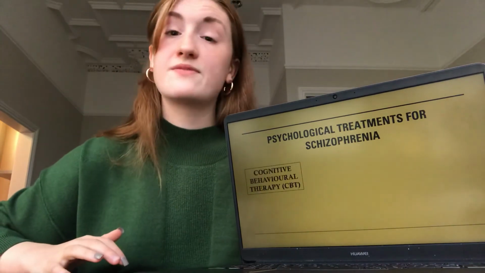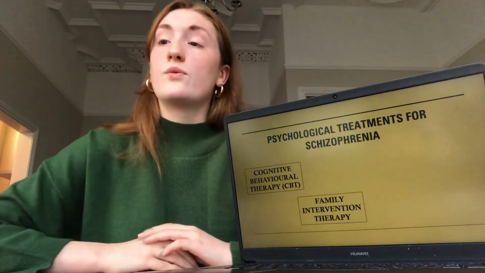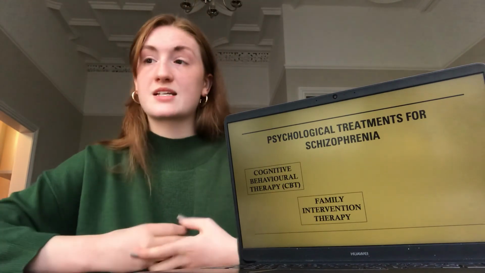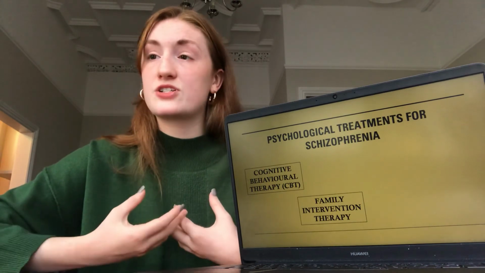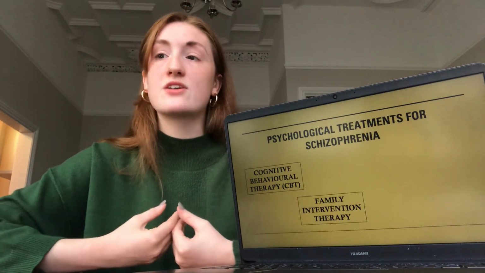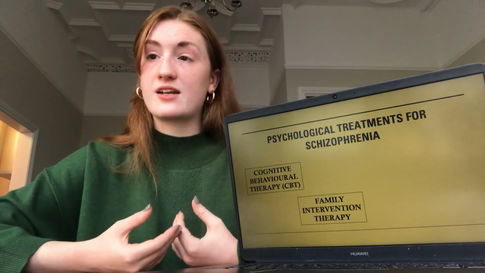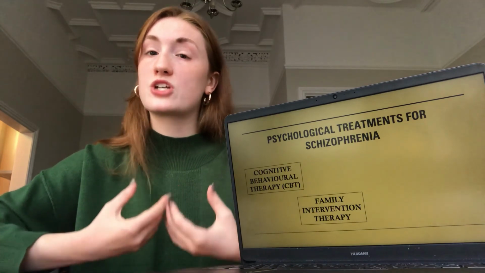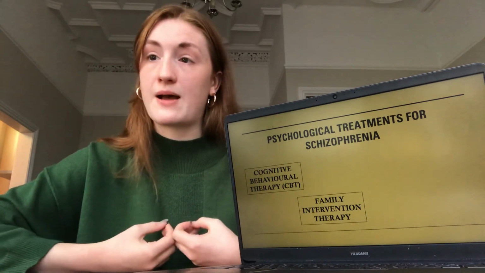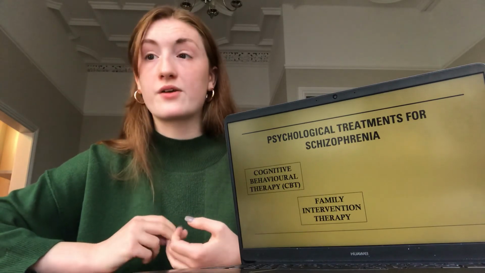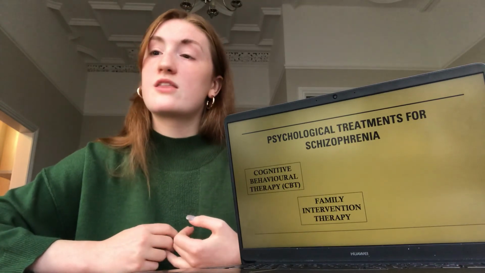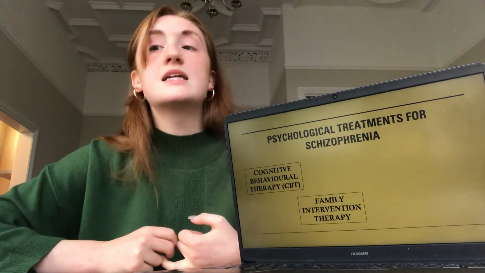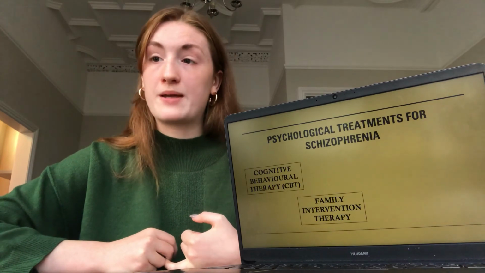Then there is family intervention therapy. With high expressed emotion within families, as explained by the social explanations for schizophrenia, there is a need for family intervention therapies as there can be a devastating impact on the family dynamics when living with a schizophrenic. Family therapies allow for views and feelings of all family members to be expressed and shared, building confidence and communication within the family. However, as a consequence of psychosis, social networks are reduced. 30% of schizophrenic sufferers are unable or unwilling to identify caregivers, disabling the use of family intervention therapy.